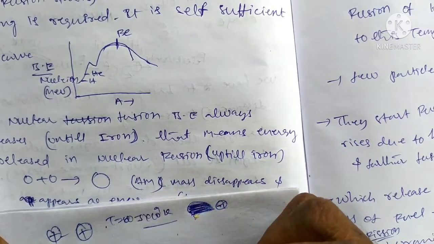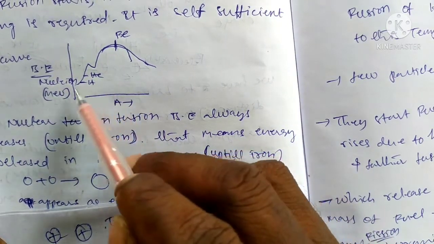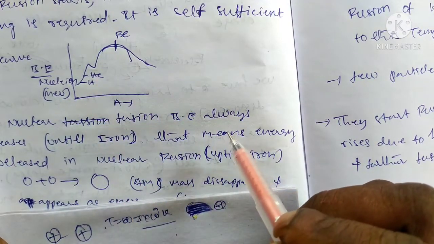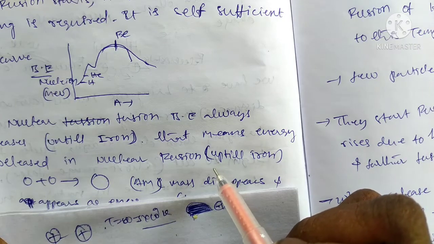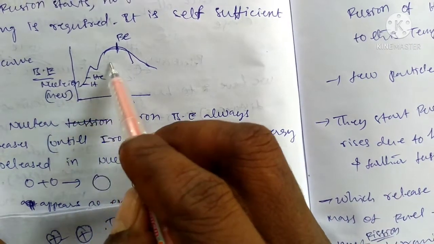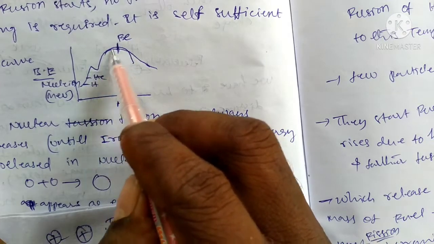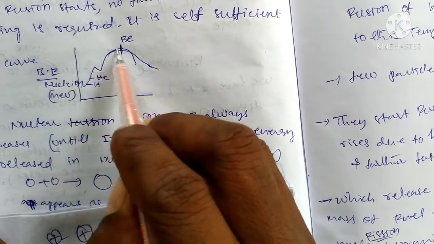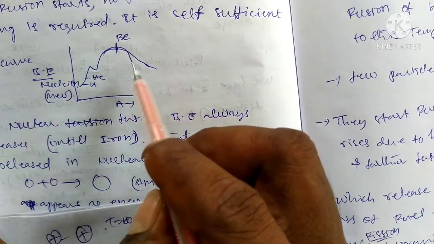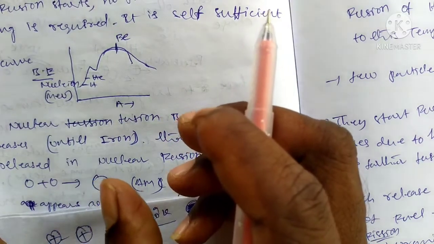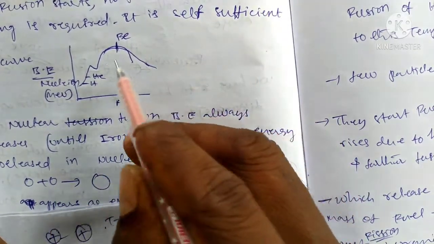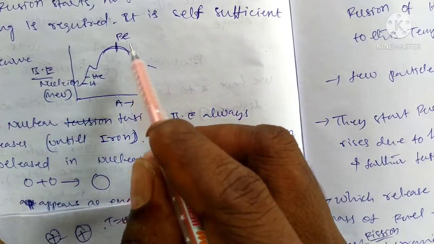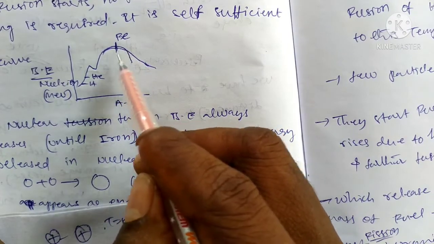Now in the case of nuclear fusion, the binding energy increases. Suppose the binding energy increases, that means energy is released in nuclear fusion up to iron. That means up to iron. Below iron, iron is having high binding energy. This peak is the maximum, which is nothing but high binding energy. High binding energy is nothing but the molecule is very strong. That is, it cannot break the bonds, or it cannot break the atom or molecules.